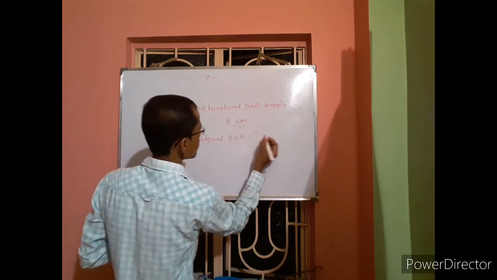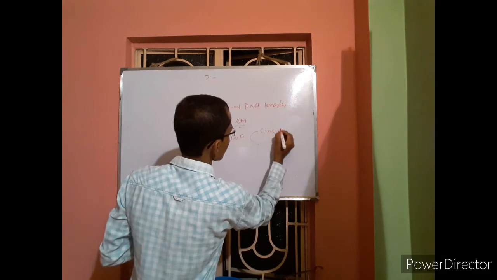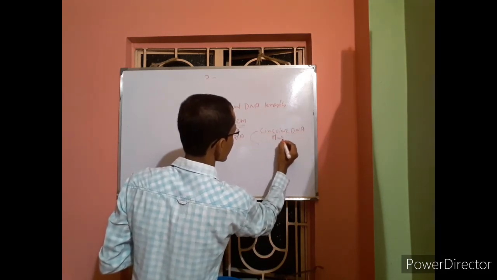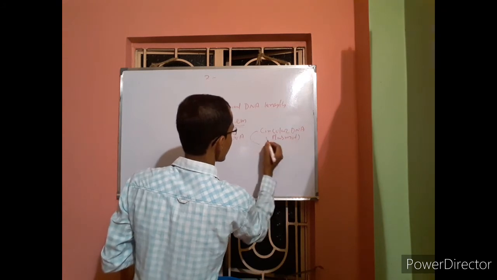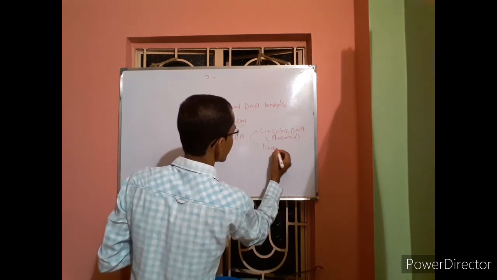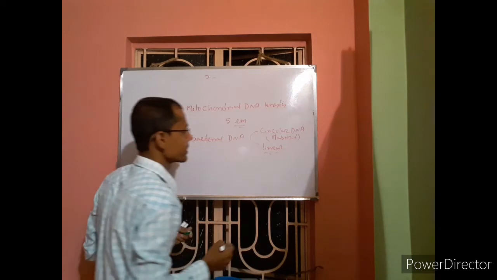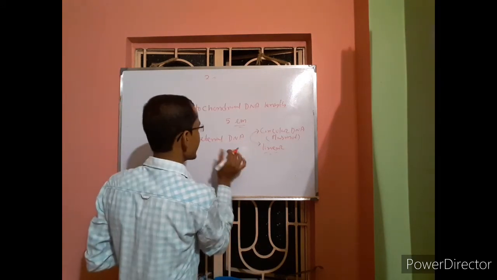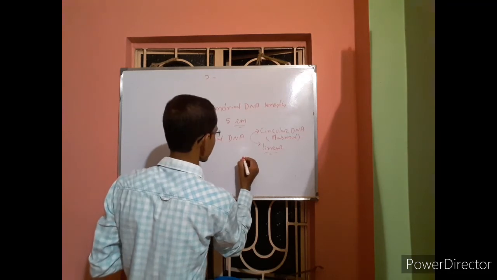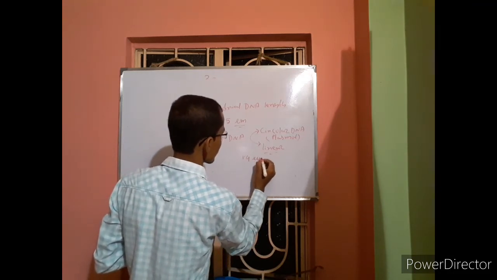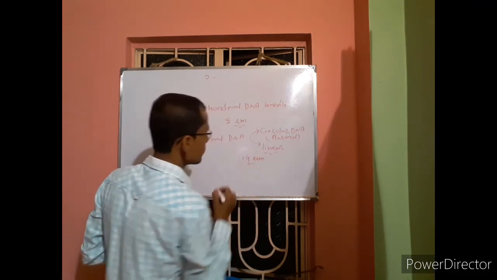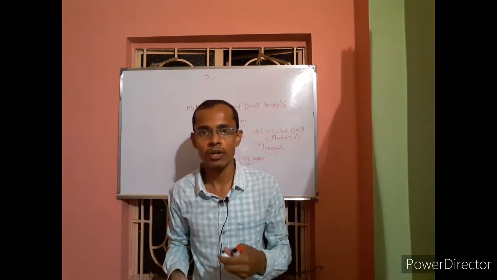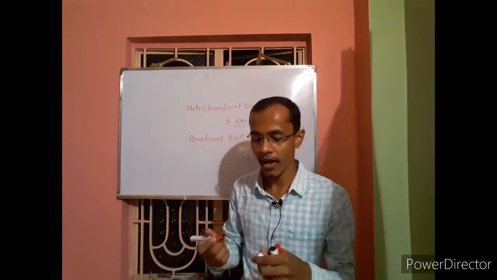Bacteria contain circular DNA, that is plasmid, and it contains linear DNA also, a thread-like structure, the normal DNA or genomic DNA. So the length of bacterial DNA will be 1.4 micrometer. The bacterial DNA length will be 1.4 micrometer, and the viral DNA.